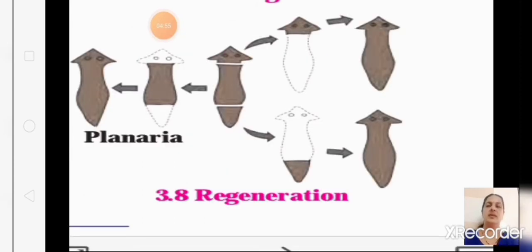And we saw regeneration. Like planaria, what happens? It breaks into small pieces, and each piece will grow into a full planaria. This is called regeneration. Okay, I have explained everything in detail long back. You can see that video. This is just a revision of the full half lesson we have learned.